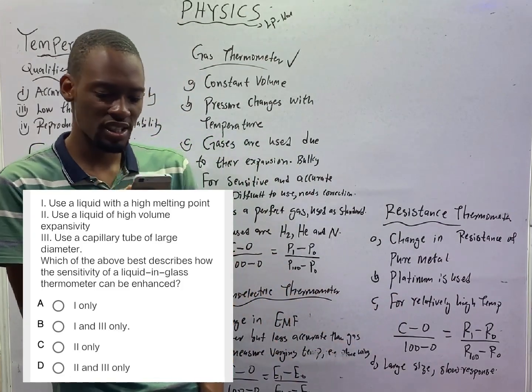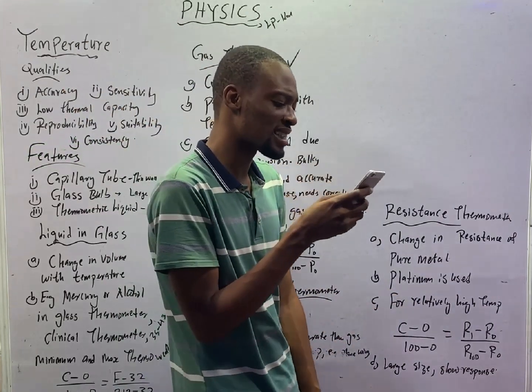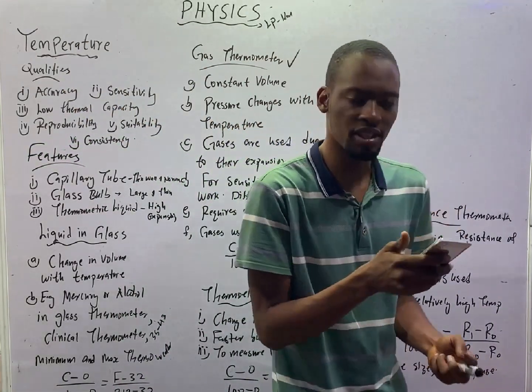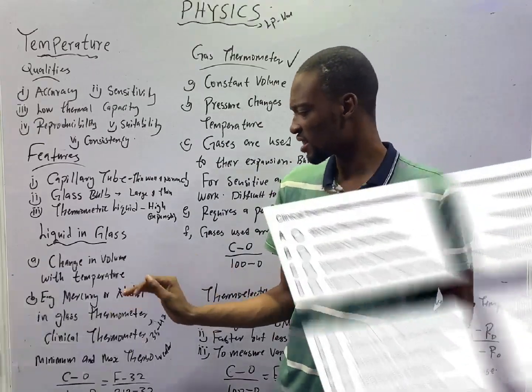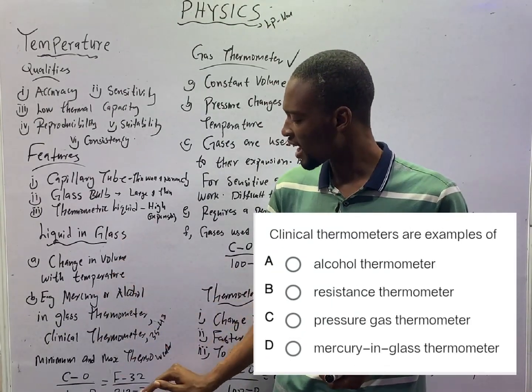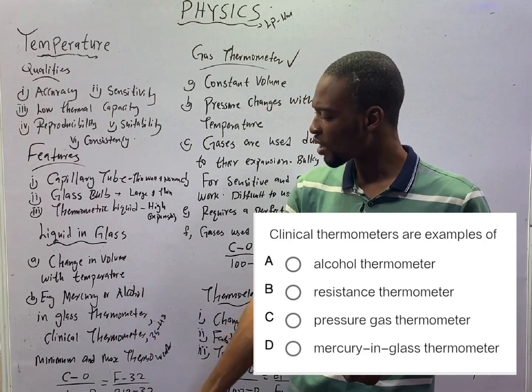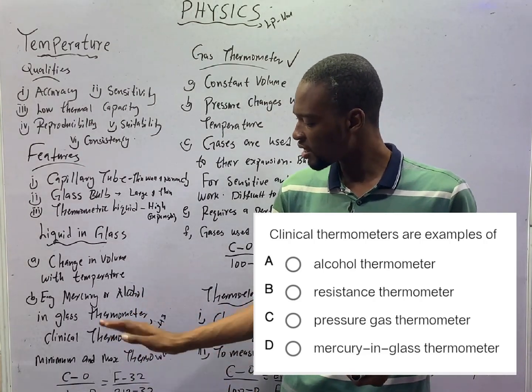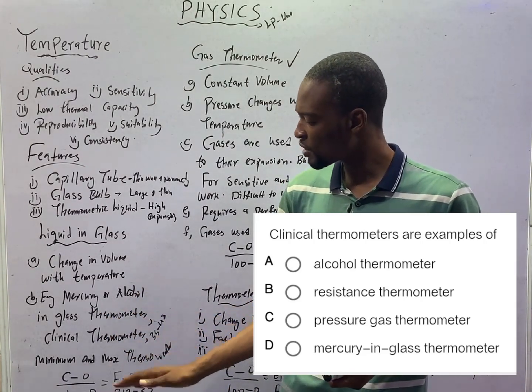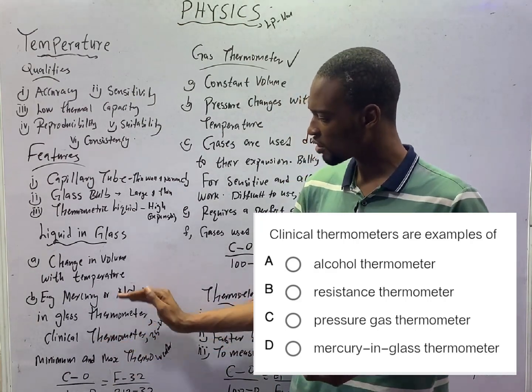And the next question says, clinical thermometers are examples of dash. You see that under liquid in glass thermometer, I mentioned mercury or alcohol in glass, I mentioned clinical thermometer, and I mentioned minimum and maximum thermometer.